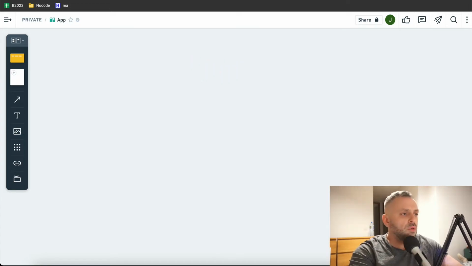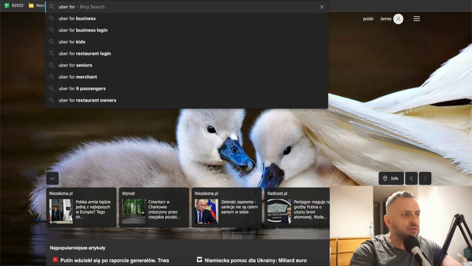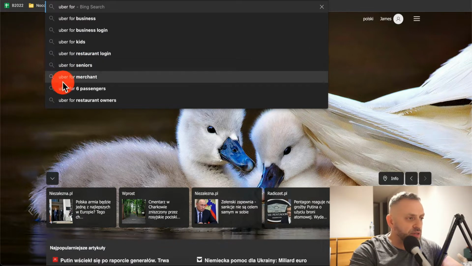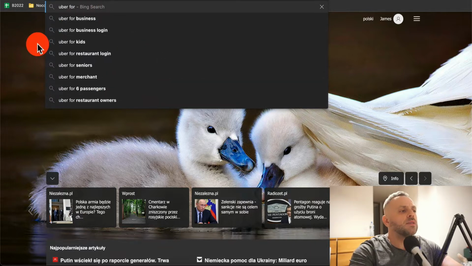And so if you go into your search engine and you type something like Uber 4, you're going to see different results. You have Uber for kids, Uber for restaurant, and we're going to get to that in a second. Uber for seniors, Uber for 6-passenger, restaurant owners. So there's all kinds of different ideas.